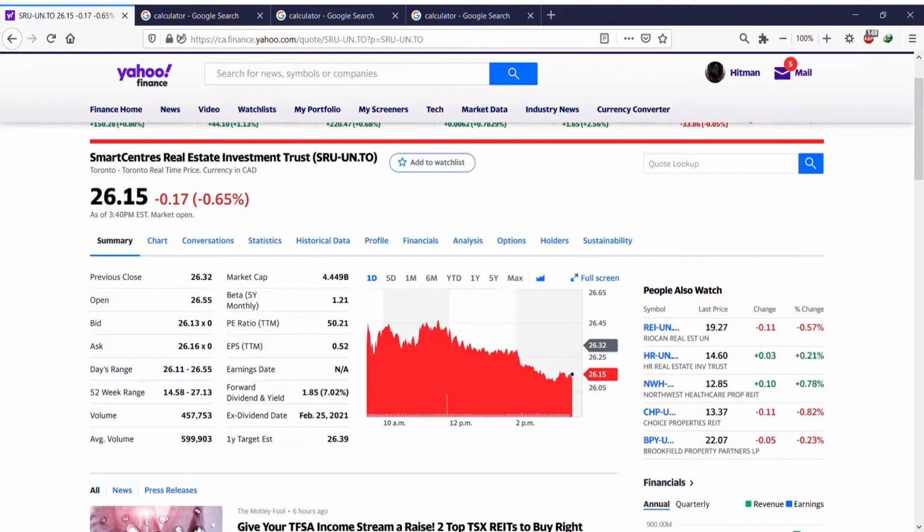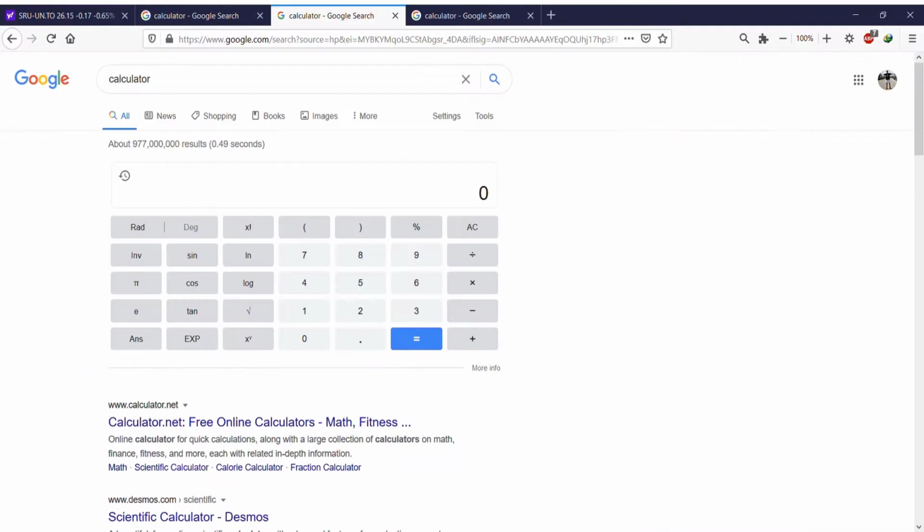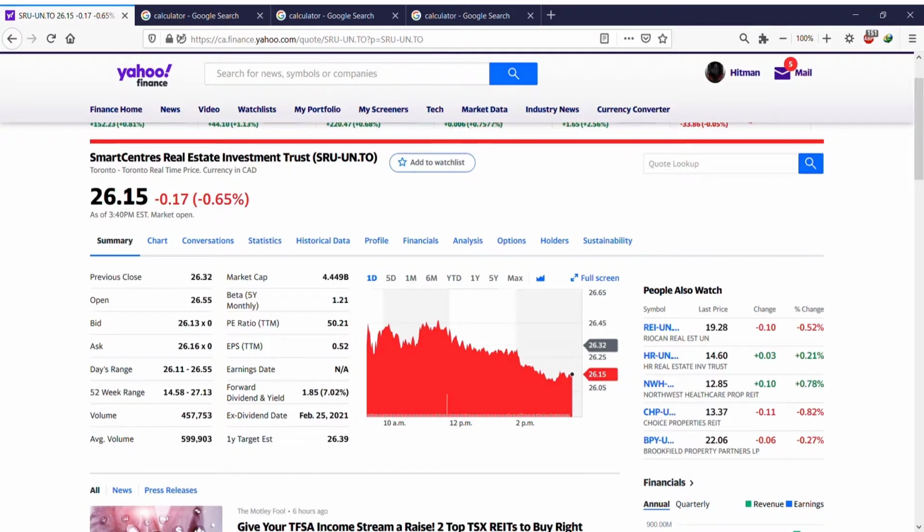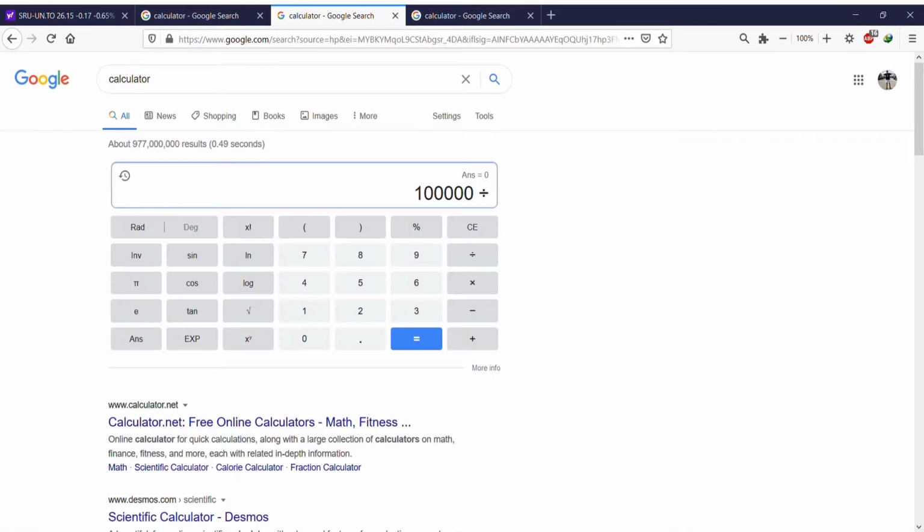Now we want to know, for example, if you have $100,000, how much dividends you can get from this company. All we have to do is take the price of the stock, 26.15, and go back to the calculator: $100,000 divided by 26.15.